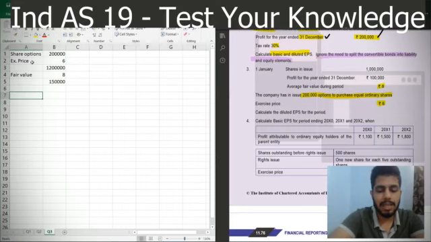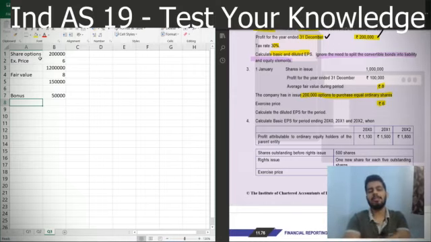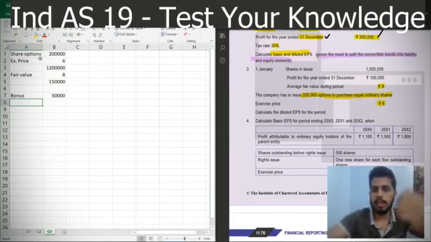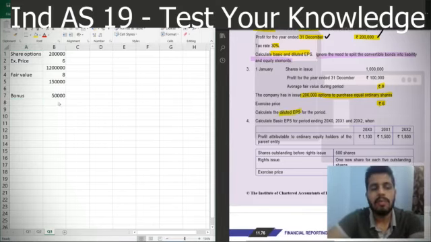So the bonus element here is 2 lakh, which was the actual share options, minus the effective shares that will be issued, 1,50,000. So the bonus is of 50,000 shares. Okay, I hope this is clear. So in this case again, when we have to calculate the diluted EPS, we'll adjust it for the 50,000 shares.